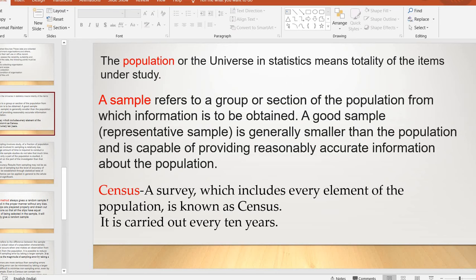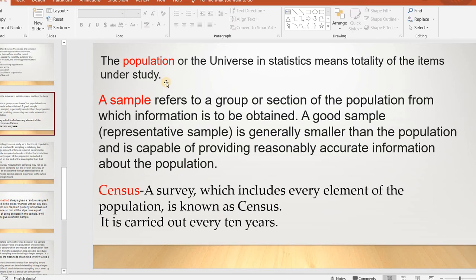The population or universe, that one is a statistics term. In statistics, the population or universe means the totality of the items under the study. Total items under the study we are calling the population. The meaning of population in statistics is different. It means the totality of the items under the study, so total items included means that one is population.